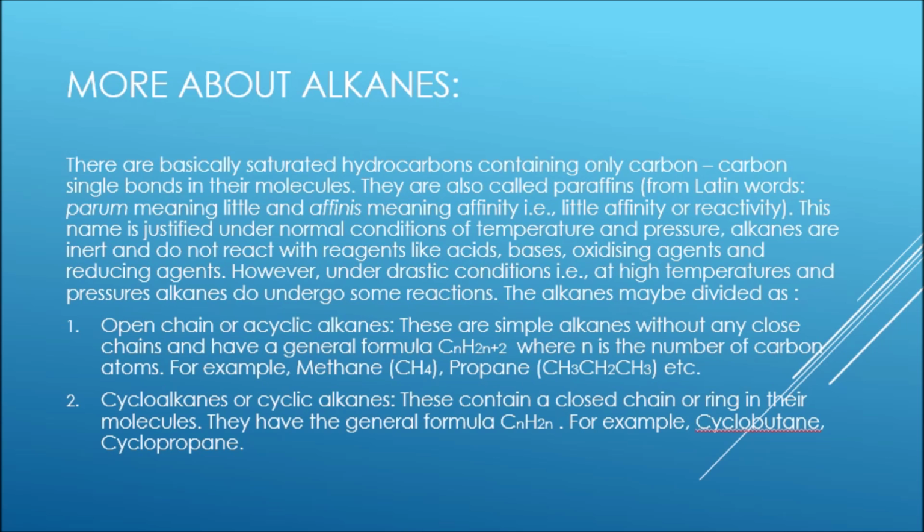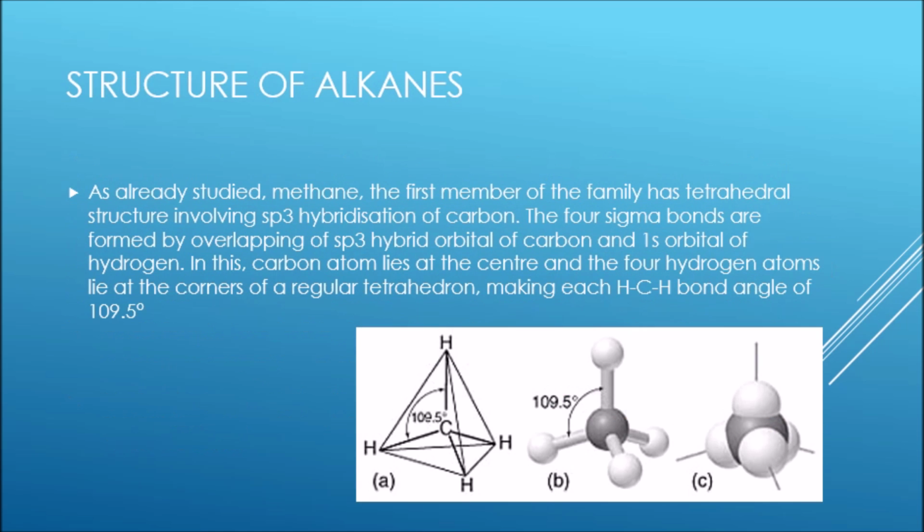The alkanes may be divided as open chain or acyclic alkanes. These are simple alkanes, without any closed chains, and have a general formula CnH2n+2, where n is the number of carbon atoms. For example, methane, propane, etc. Cycloalkanes or cyclic alkanes contain a closed chain, or ring, in their molecules. They have the general formula CnH2n. For example, cyclobutane, cyclopropane.